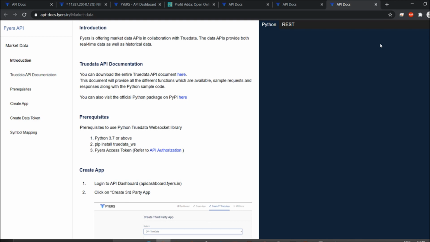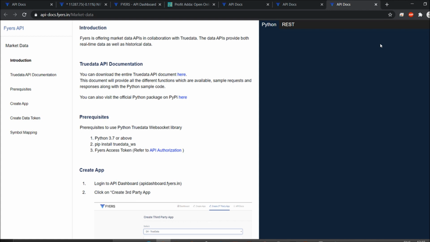There are free things which you can make for yourself, and some things which you can pay for and utilize. So this is one of the things which is recommended, which you can go for and utilize. It's up to you whether you want to go for Zerodha, Upstox. Each and everything has plus and minus points, so you can go for these things and utilize them according to your requirement.